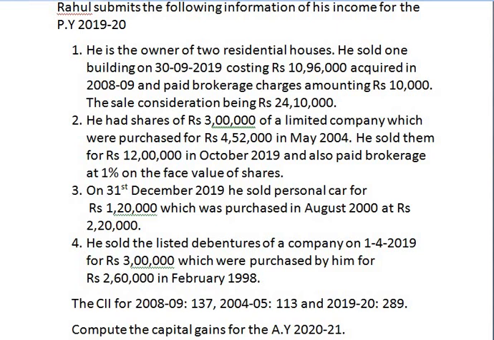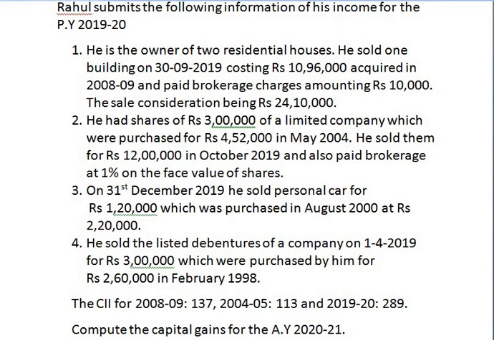So the first capital asset given is residential house. Identify the nature of asset and also the holding period of the asset. Second asset given is shares. Identify the nature of asset and also the holding period. Then third is personal car, it is personal effect, so it is exempted. Fourth, listed debentures. Identify the holding period for the same.